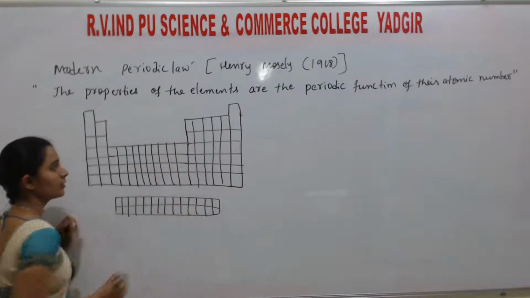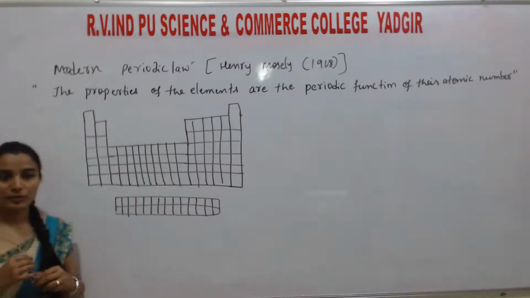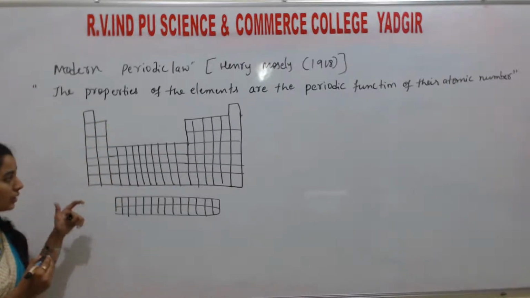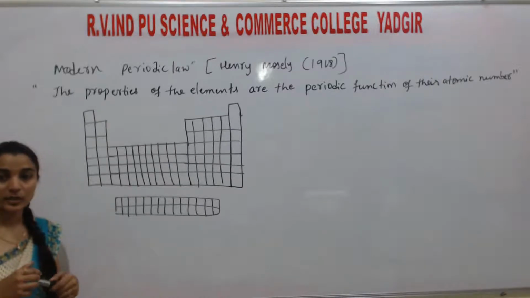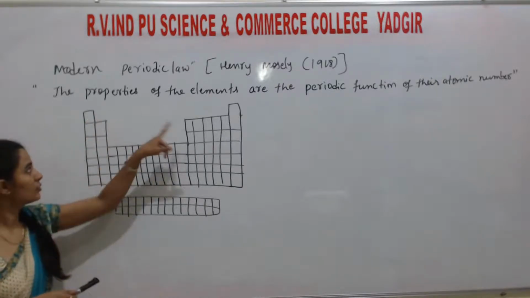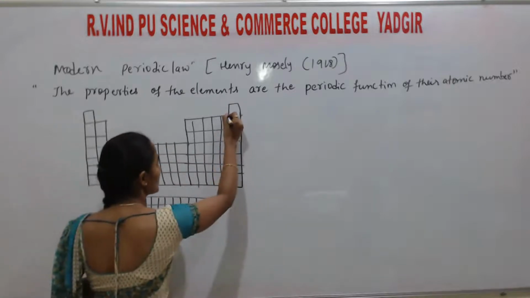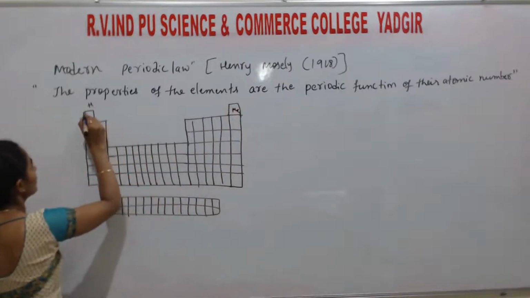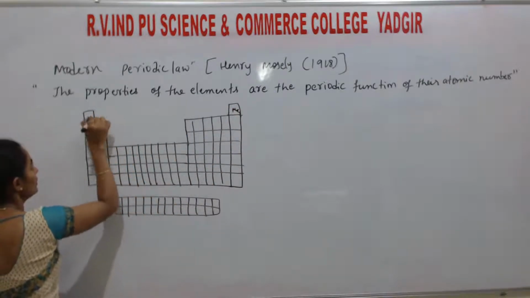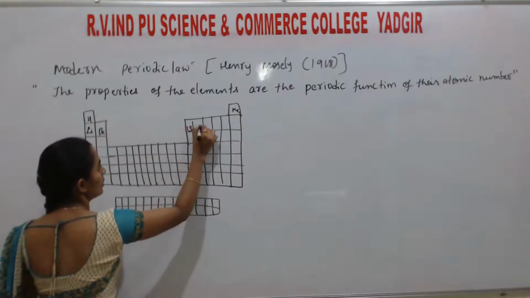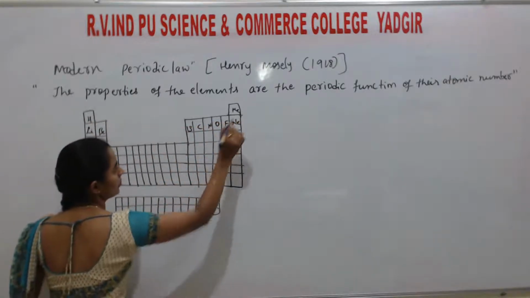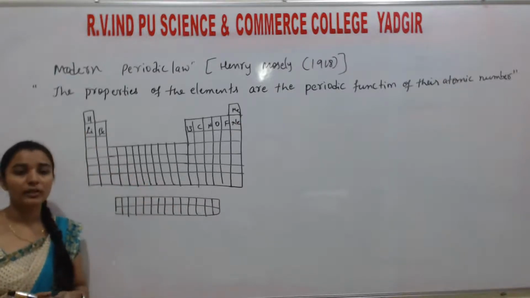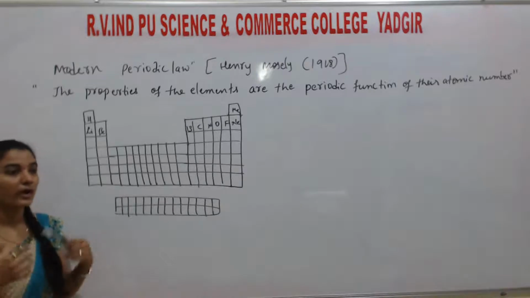Okay, friends, this is the representation of the present form of the periodic table that we use nowadays. Here we arrange the elements in increasing order of atomic number, starting from 1, 2, 3, 4, 5, 6. Here hydrogen is there, here helium is there, then lithium, beryllium, boron, carbon, nitrogen, oxygen, fluorine, neon. If we study the properties of the elements along the group and along the period, everything comes out in a perfect manner, as he explained.